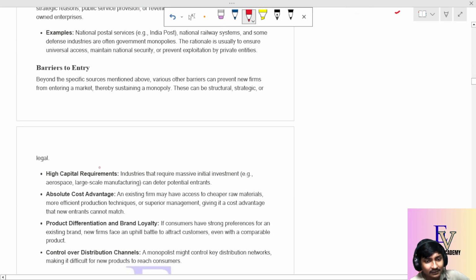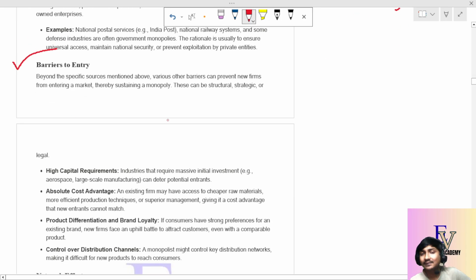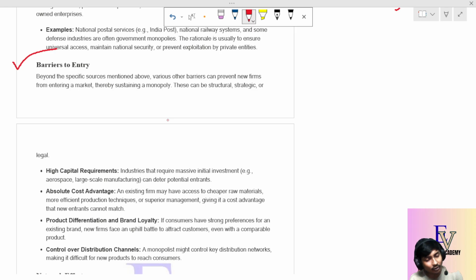Okay. Now suppose there are barriers to entry. Sometimes the basis of monopoly can be barriers to entry. Barriers to entry means I can give the same service, and I want to enter the market, but I cannot. Why? Because there should be some strategic or structural barrier, some legal process for entering the market.